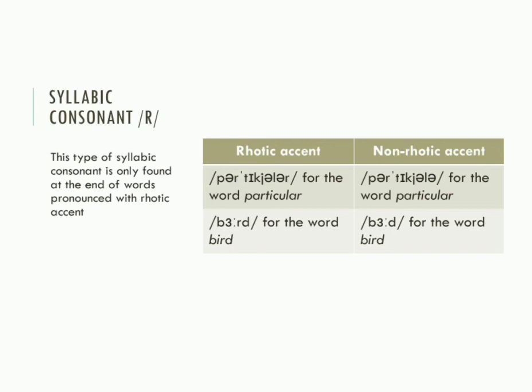So, for example, in a rhotic accent, the word particular is pronounced with the r sound, but in the non-rhotic accent, it is pronounced without it. The second example, in a rhotic accent, bird is pronounced with the r sound, but in a non-rhotic accent, it is pronounced without it.